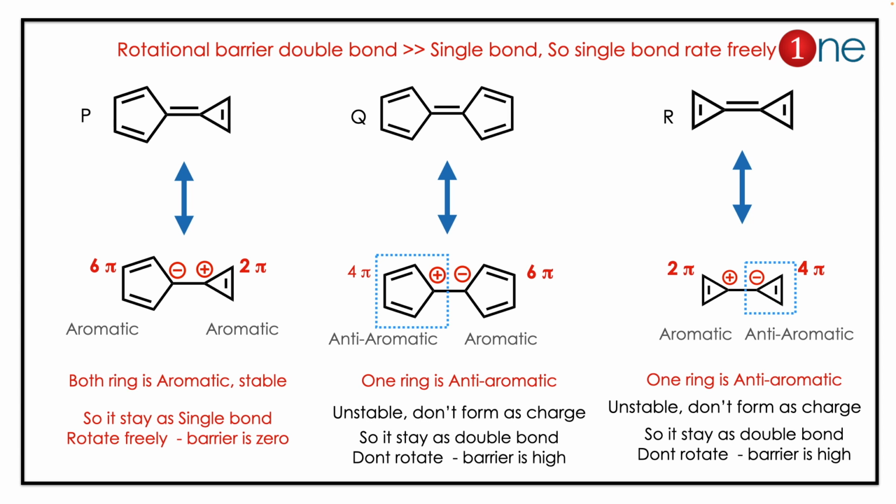So our answer is P. Both rings are aromatic, so it will stay as a single bond. The rotation is free, mostly the barrier is 0. Here the concept you have to learn is that stable anion and cation formation gives a low rotational barrier.